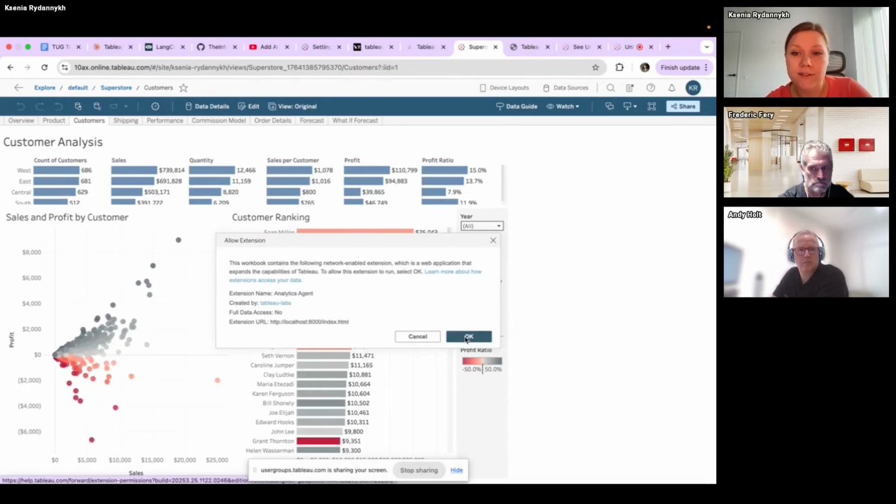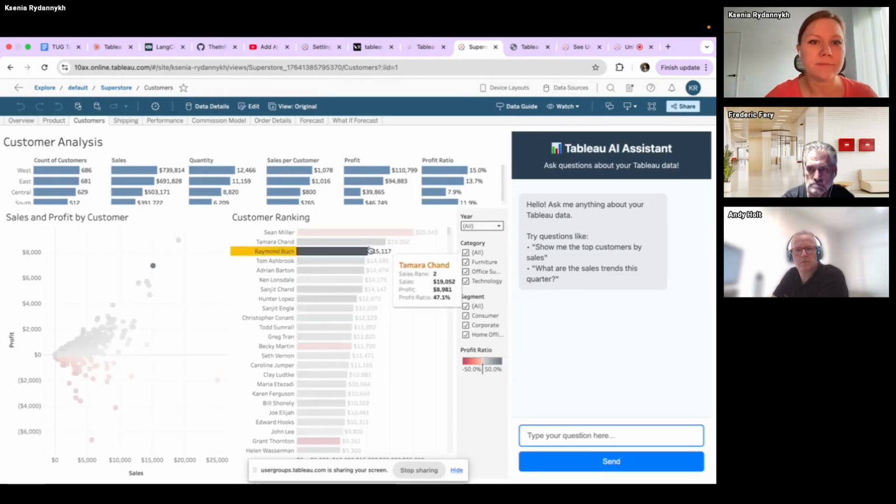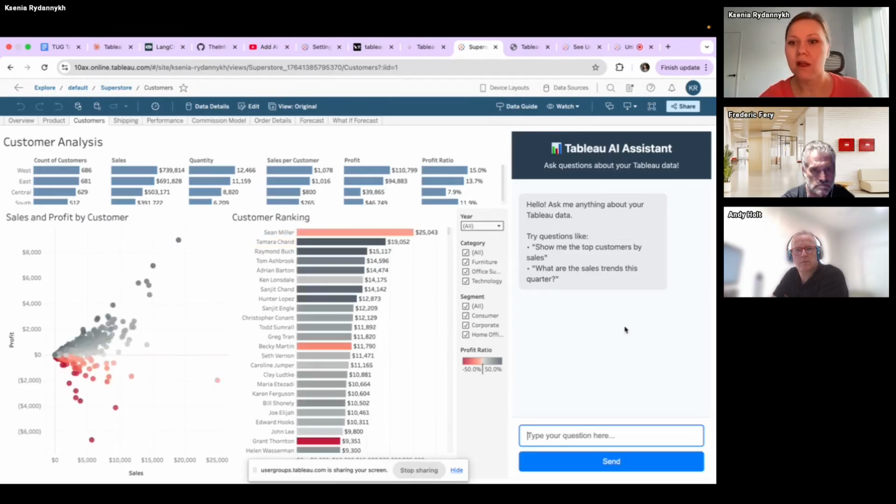Here I use an external extension. That's why I have this pop-up, so I allow it. My external extension is a small web application. It's a chat, and it's a part of this starter kit. Here we have the standard Superstore template, with the external extension with the chat, and we can ask any question about this data source. So I will use just questions from my chat, but it can be anything else.